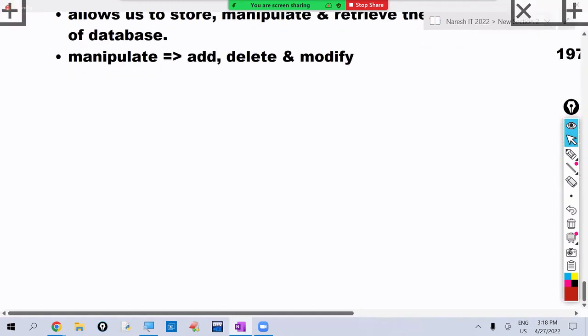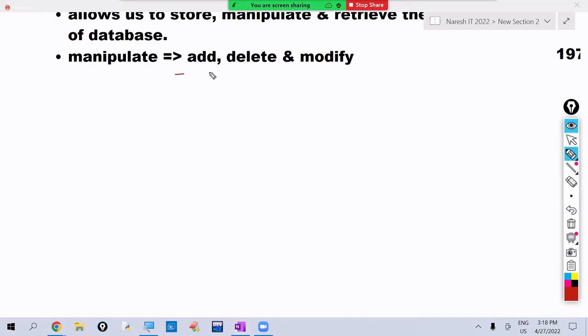For example, here, one new customer is opening the account. What do we do? We have to add that new customer record into the table. A customer is closing the account. What do we have to do? We have to delete the customer record. A customer is performing transactions, like withdrawing money. His account balance should be changed. He is depositing money. The account balance has to be changed.